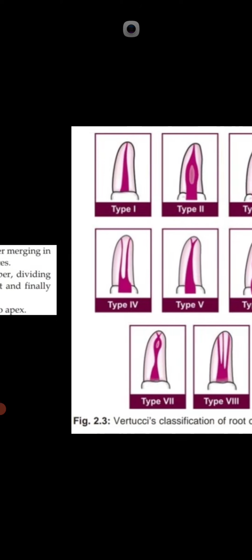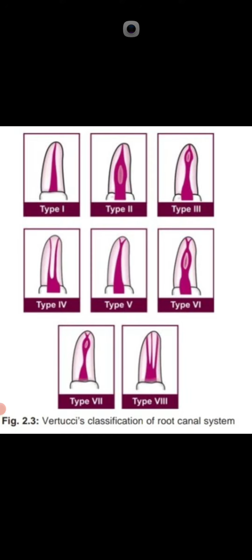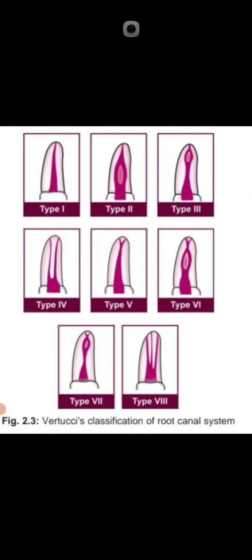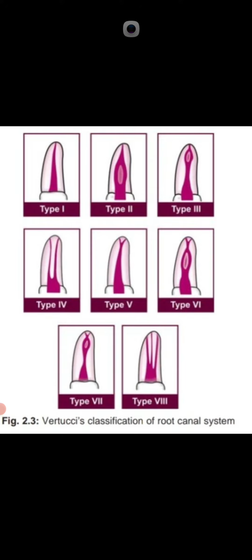Now come to type 7. There is a 1 2 1 2. Remember, 1 2 1 2. One canal leaving the chamber divides into two and then rejoins in the body of the root to form one and finally redivides into two. 1 2 1 2. Next is type 8, which is 3 into 3. In type 8, 3 canals originate from the chamber and end in 3 separate apical foramina.